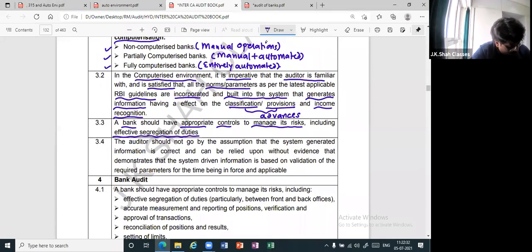Thereafter, the auditor should not go by the assumption that the system generated information is correct and can be relied upon without evidence. Why? Because the system also can be wrong. There are risks also. Just like manual can go wrong, systems also can go wrong. All cool.